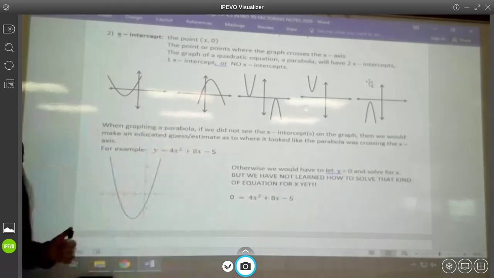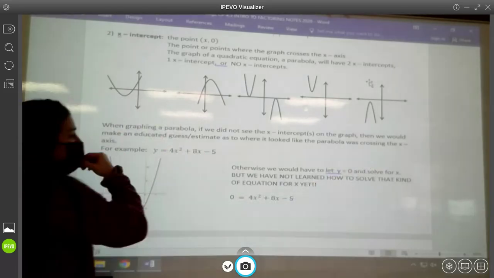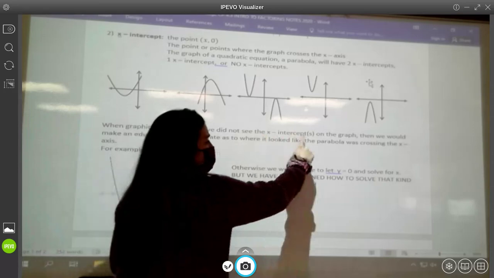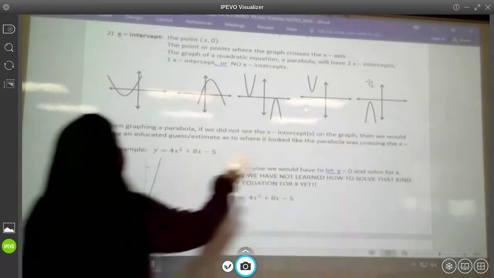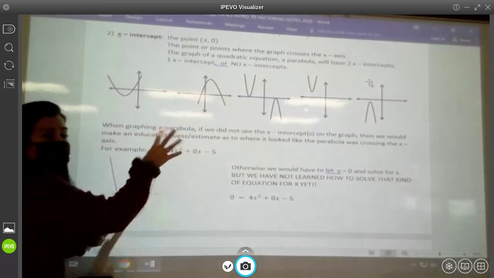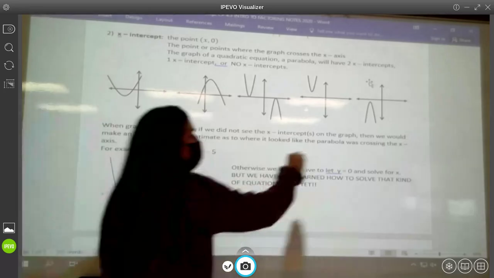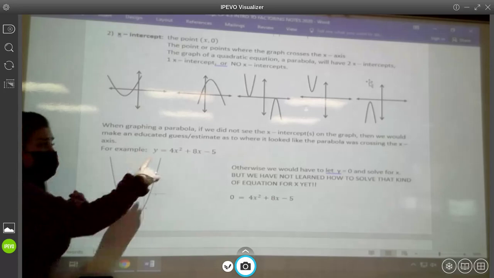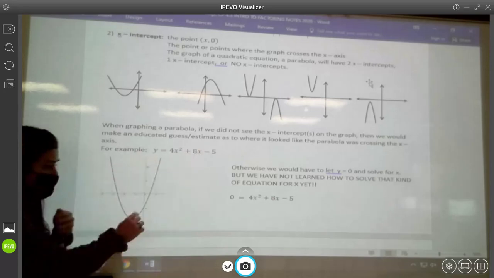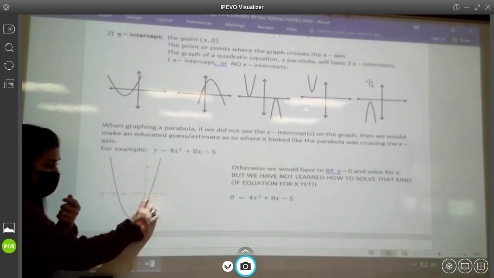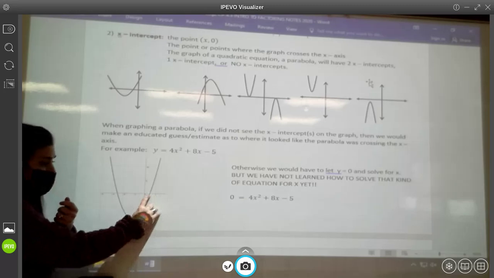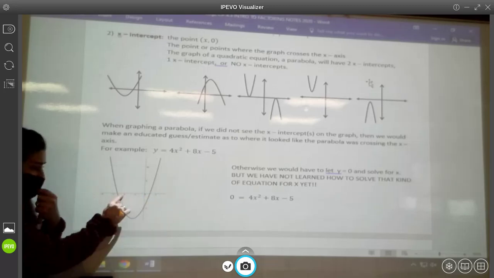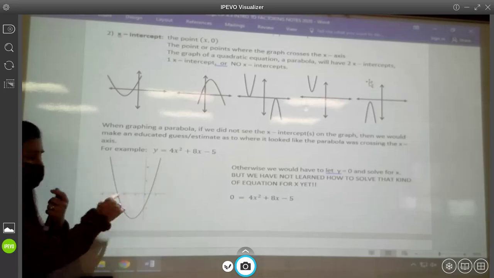Well, here, when we were graphing a parabola, if we did not see the x-intercepts on the graph, then we would make an educated guess or estimate as to where it looked like the parabola was going to cross the x-axis. Remember doing that? All right. So guys, here's a quadratic equation that I graphed. It looks like the parabola is crossing the x-axis between 0 and 1, so we would guess. And it was in between -2 and -3, so we would guess.